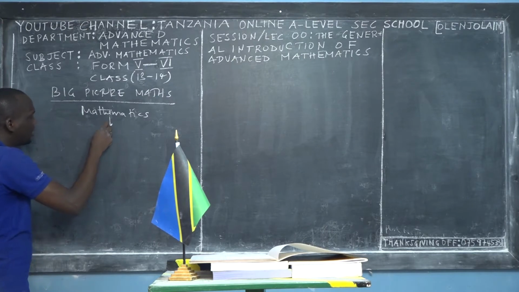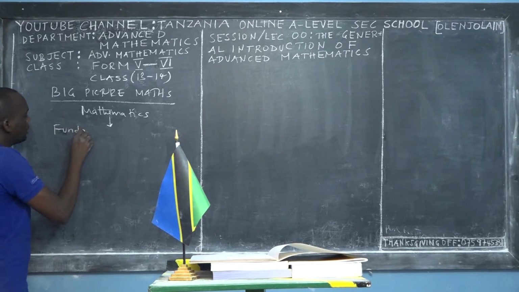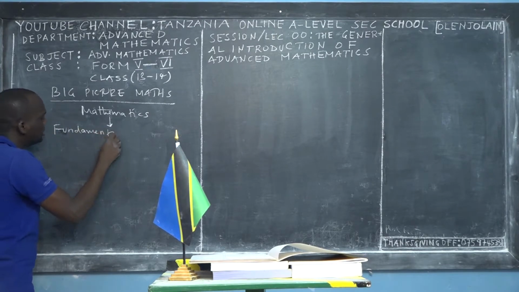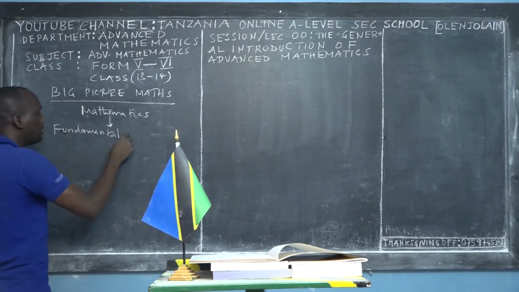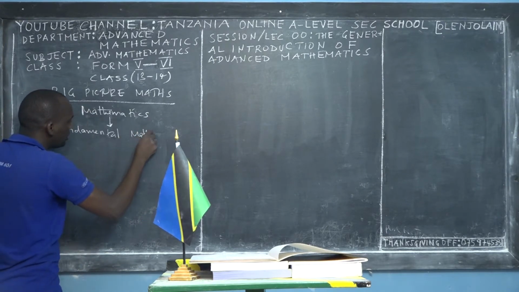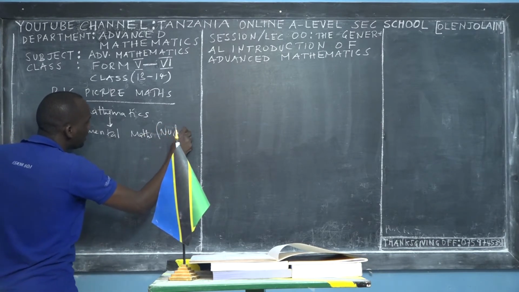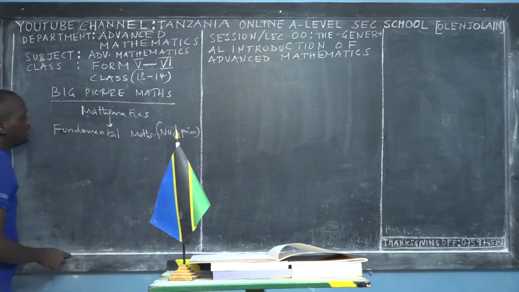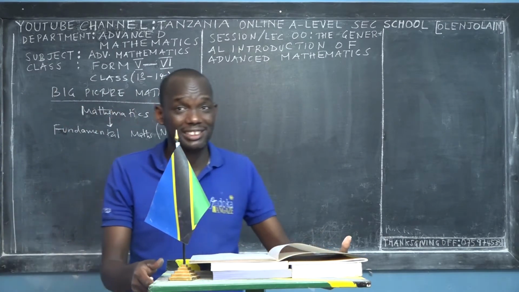We began the journey of mathematics by learning fundamental mathematics such as counting and arithmetic. We did this during our nursery and primary education, either in Swahili or in English. So remember that this is advanced level.